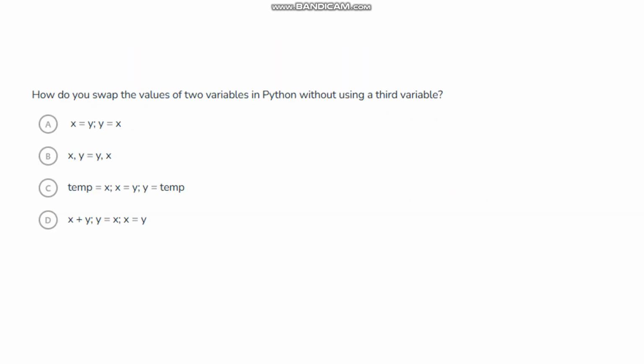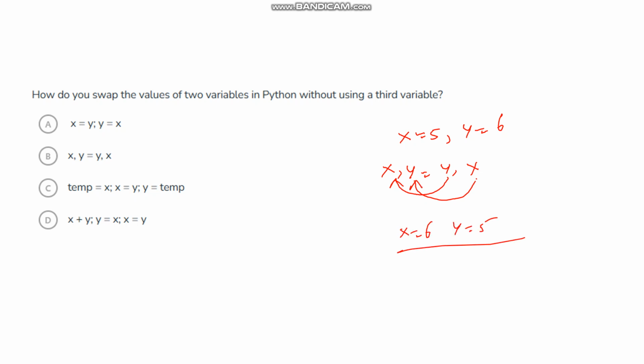How do you swap the values of two variables in Python without using a third variable? The code is x comma y equals y comma x. Its meaning is like this. Assume the x value is 5 and the y value is 6. Whenever you write x comma y equals y comma x, the y value is stored in the x variable and the x value is stored in the y variable. Now the x value becomes 6 and the y value becomes 5. Option B.